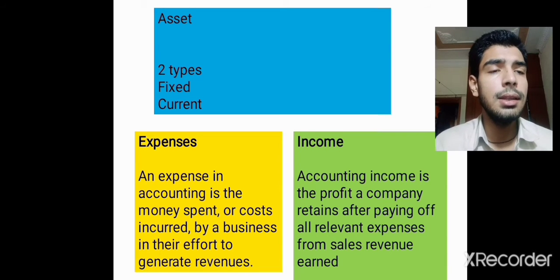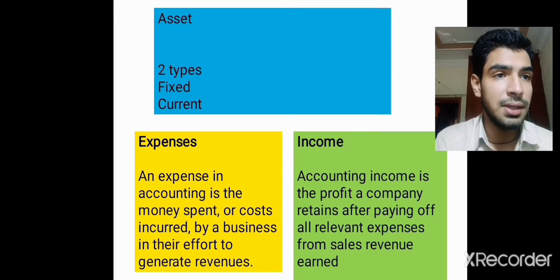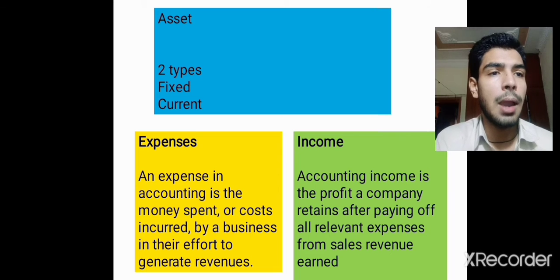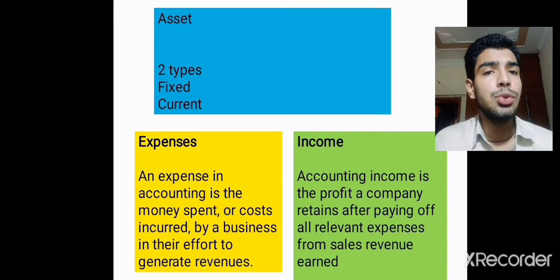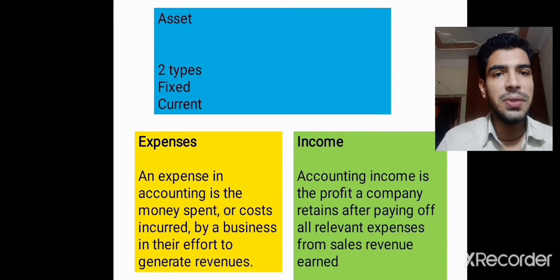Then comes our asset. Asset is anything which has money value. Like your furniture, your building, your property, etc. It will be your asset. There are two types of asset. Number one is fixed, second is current.